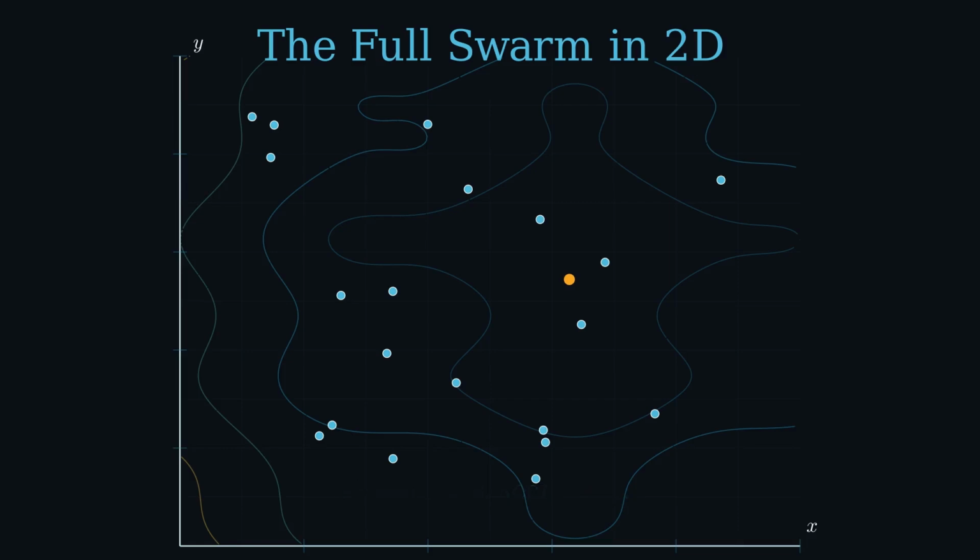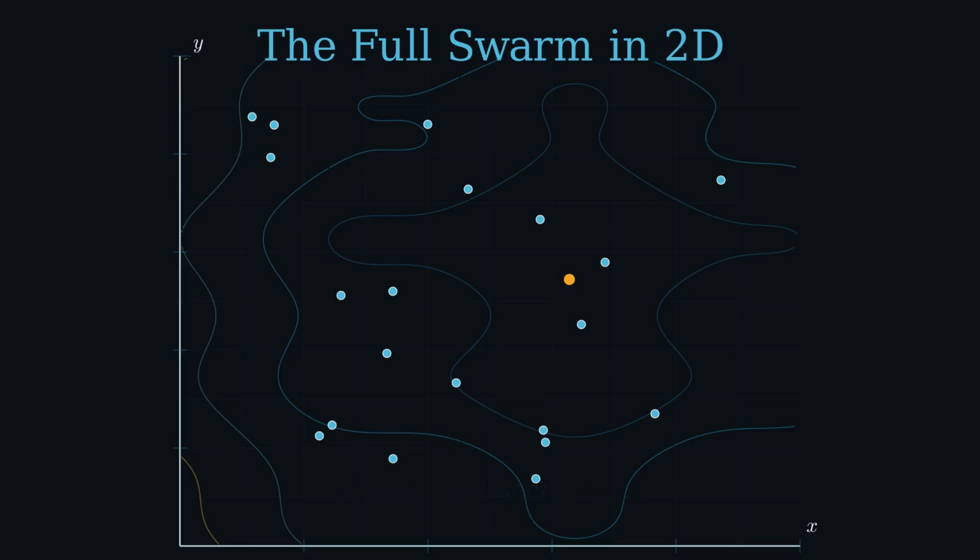Let's watch. The landscape is back. Same objective function as before, now shown as a 2D contour map. Each ring is a constant value of f(x, y). The rings get tighter toward the center. That's where the function drops steeply. The gold dot marks the true global minimum at x equals 3.14, y equals 2.72. The swarm doesn't know where that dot is. It has never been told. It's going to find it anyway.